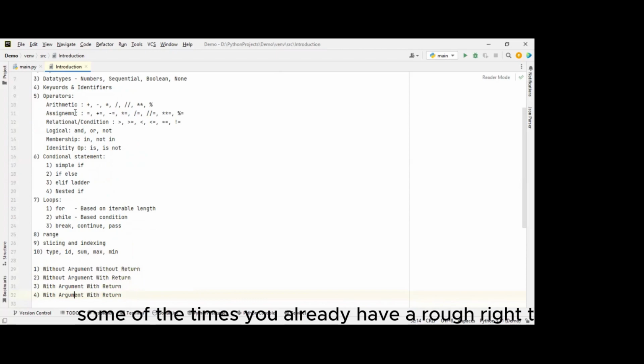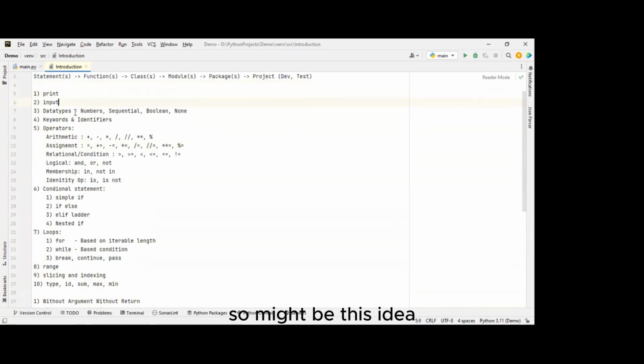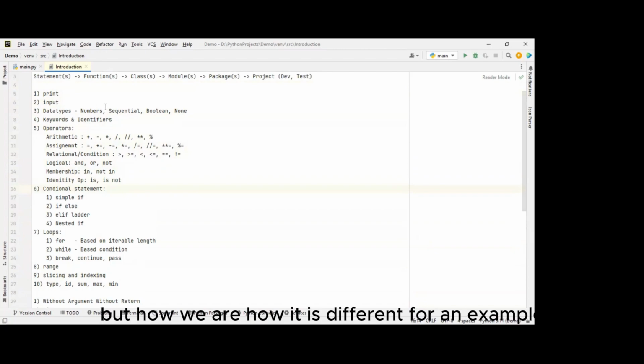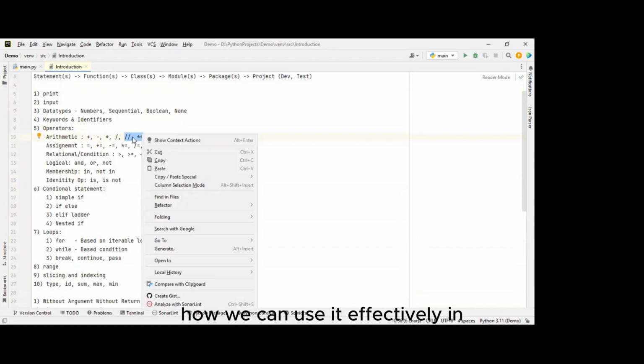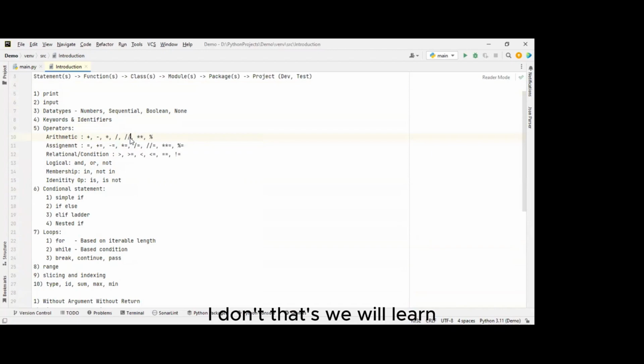Some of the terms you are already aware of, right? I hope. Okay. Maybe if you learned this in your elective, these might look like the same concepts only. Okay. So keywords, arithmetic, logical, but how is it different? For example, other programming languages don't have floor division or floor multiplication. How it is different and how we can use it effectively in Python, that we will learn. And likewise, the assignment operator, how we can effectively use it. Those kinds of things we can learn.